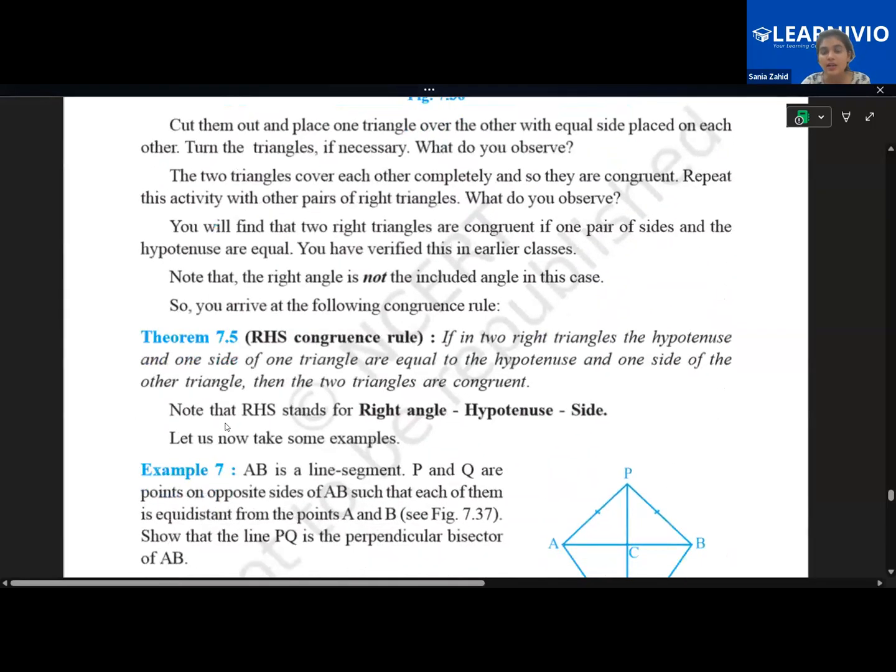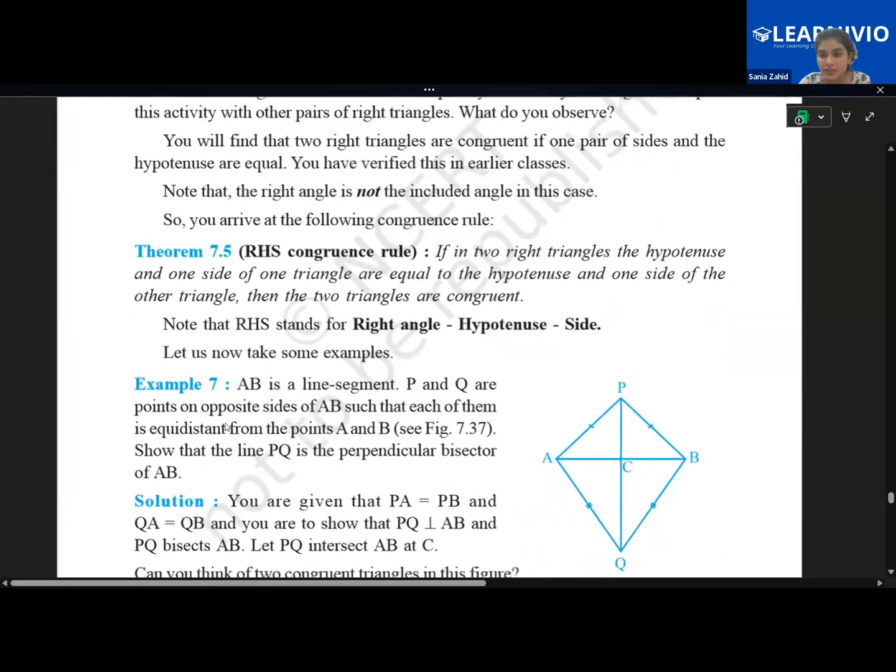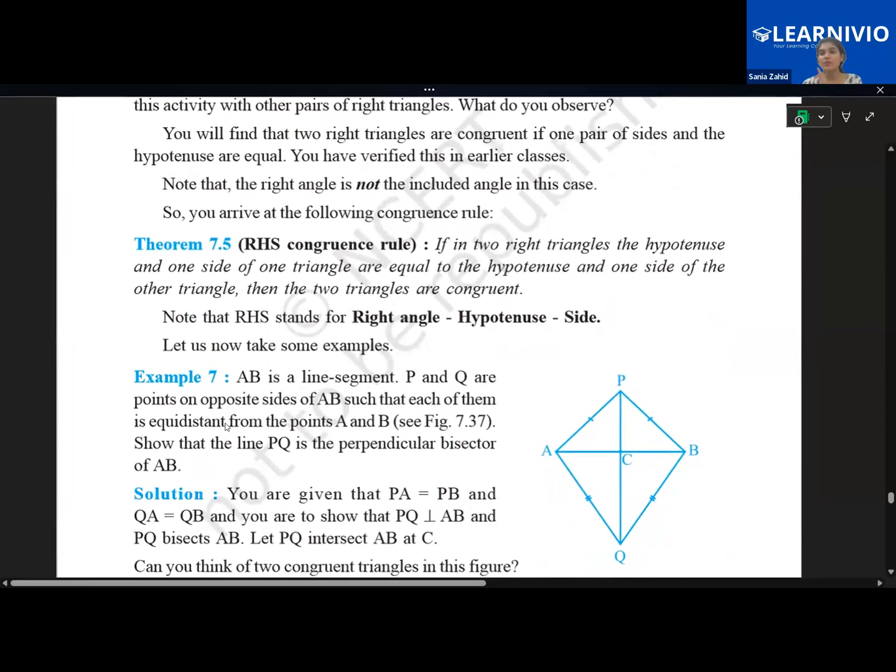RHS is basically for right angle triangles. Congruency is not limited to right angle triangles. We've studied that most of the triangles till now were not even right angled. They can have any angle, any side. But for right angle triangles, specifically if you have a 90-degree triangle, you will first try to analyze it by RHS congruency. And what is the RHS congruency?